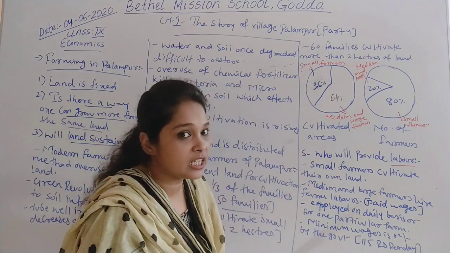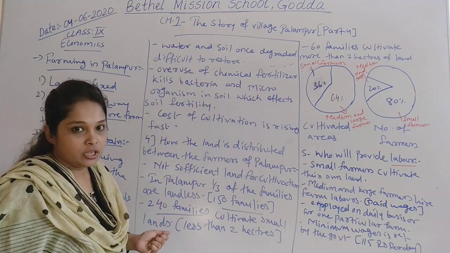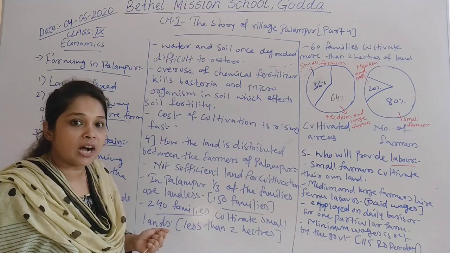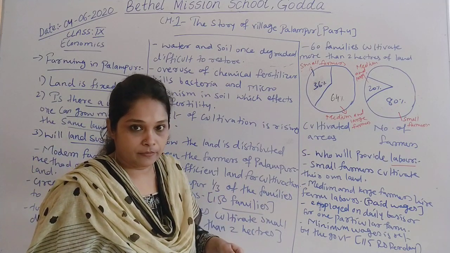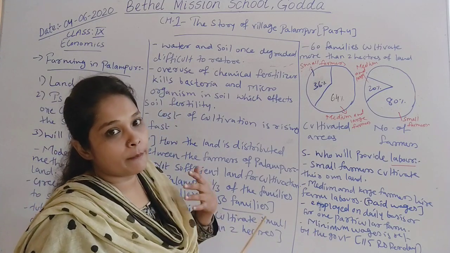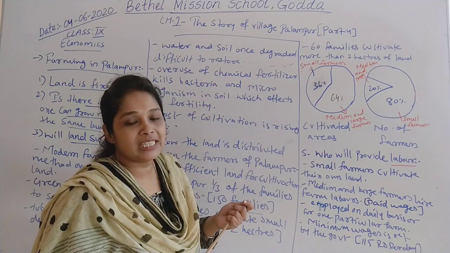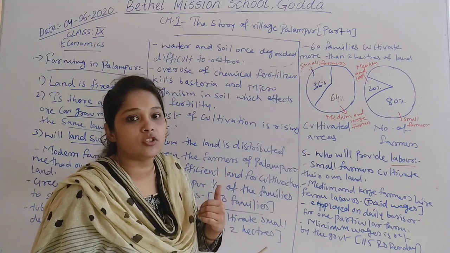So we can say that these modern techniques of production increase the cost of cultivation, which is not possible for small farmers because they don't have enough money to buy these modern techniques. So this is all about whether the land will sustain the modern techniques of production. We can say that on one hand, modern techniques of production benefit us, give advantage to us.